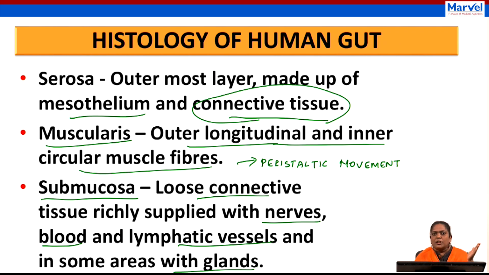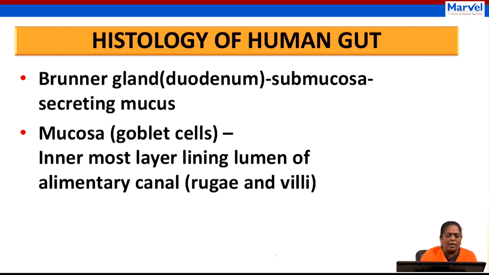The Brunner gland is present in which layer of the alimentary canal? Now I have told you about four layers. In which layer did I mention glands? Submucosa. Wonderful. So the correct answer for this is submucosa. The Brunner gland will be present in the submucosa.